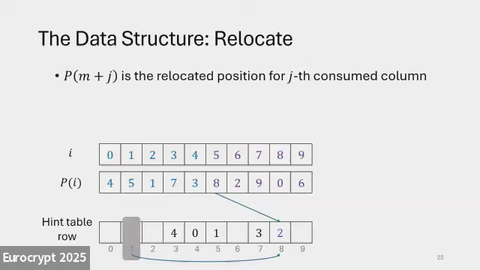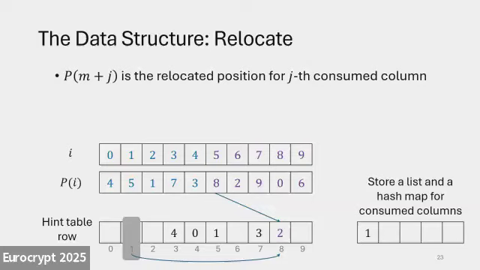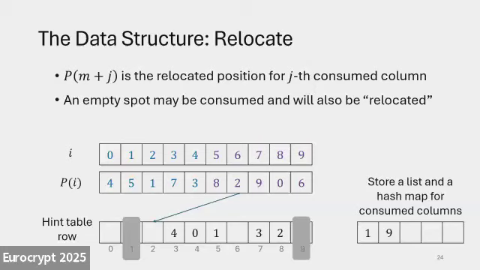And we will store a list and a hash map for all the consumed columns. This may be a little strange, but we will also relocate an empty spot. What does that mean? Sometimes we will access an empty column because the item of interest lives in other rows. We will also relocate that empty column according to our pseudo-random permutation. In that case, we look at the second position reserved for relocation, and it says column number 2.